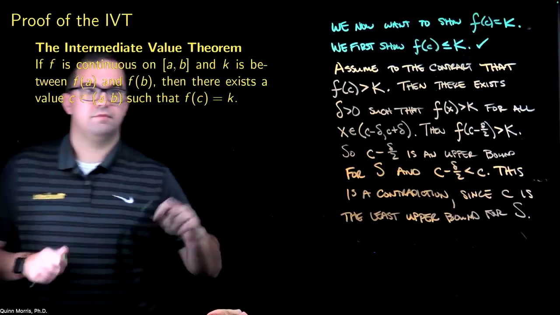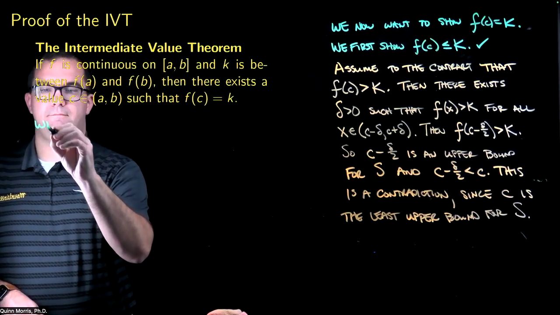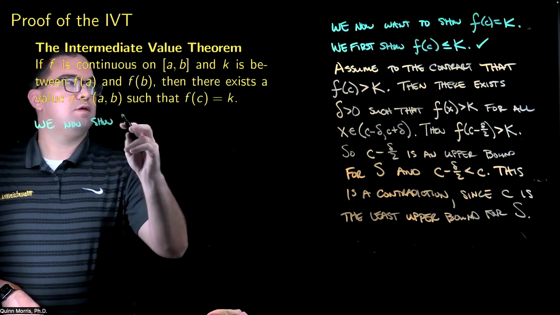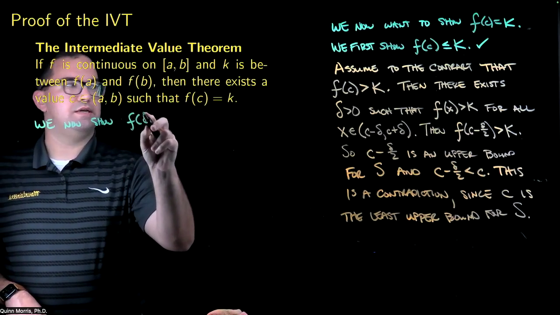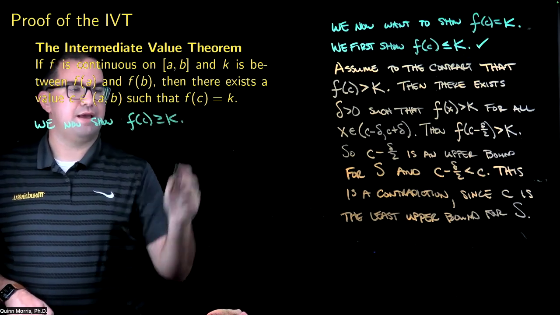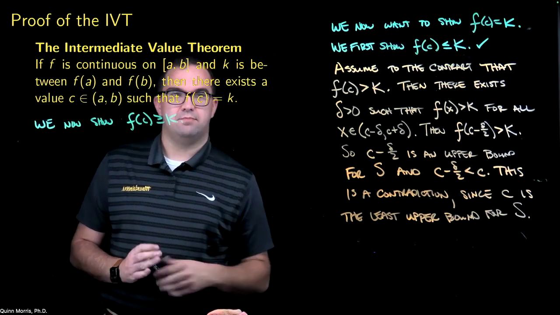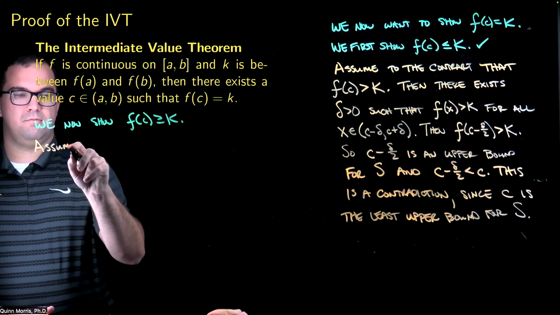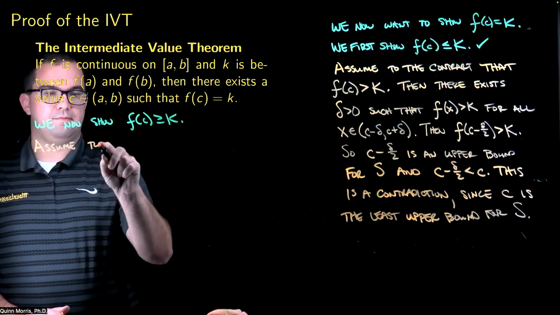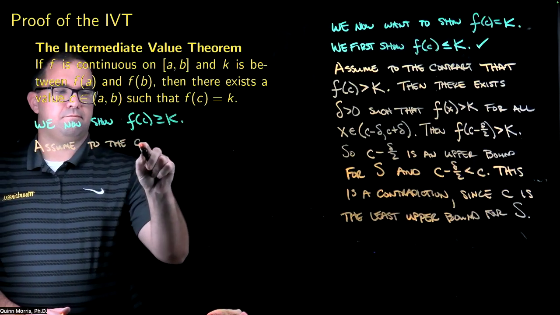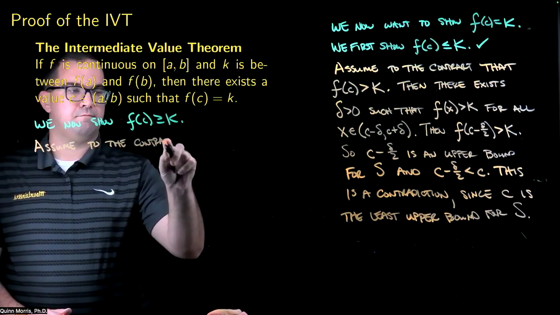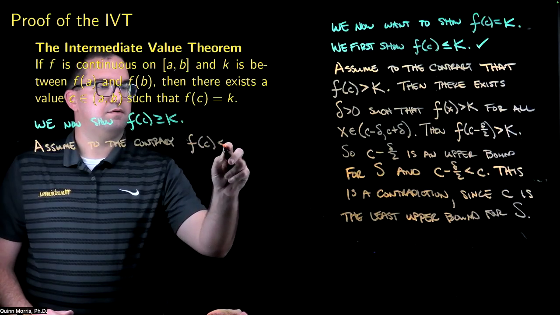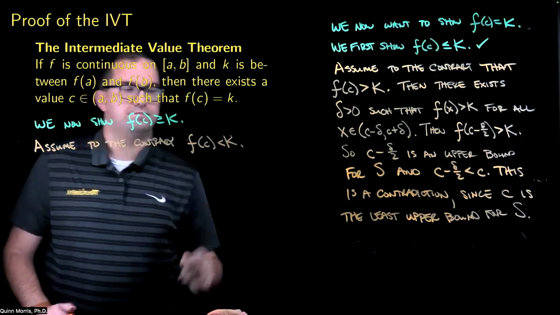All right. So we now show that f of c is greater than or equal to k. And we're going to do something very similar. We're going to do a little mini proof by contradiction. So assume to the contrary that f of c is less than k.